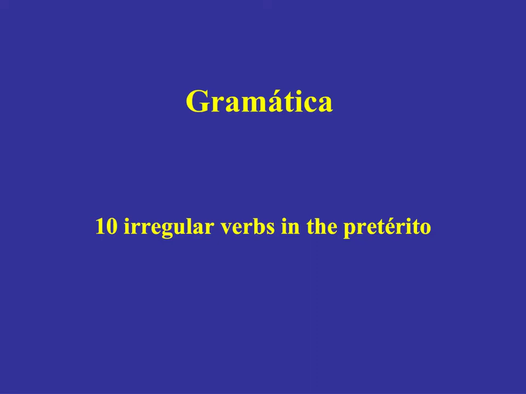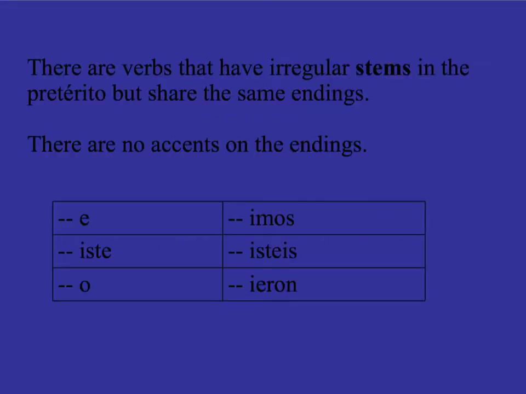Muy bien, chicos. Today you are going to learn about the 10 irregular verbs in the preterite. The 10 irregular verbs in the preterite are verbs that have irregular stems. So remember, a stem is what you have left after you've dropped off the AR, ER, IR ending. No matter if these verbs are AR, ER, IR, these 10 verbs share the same endings.